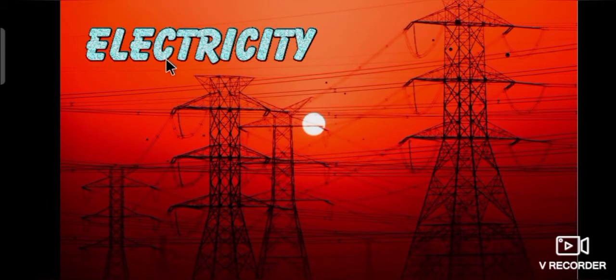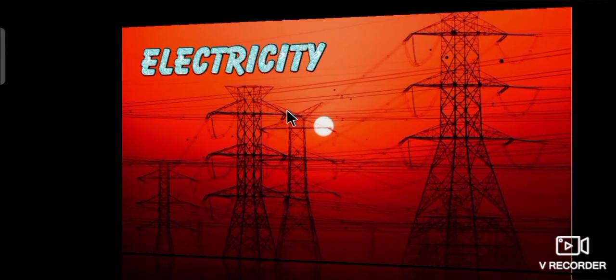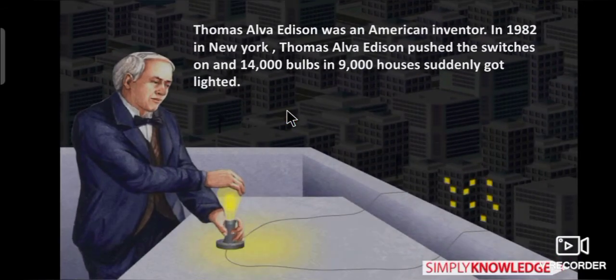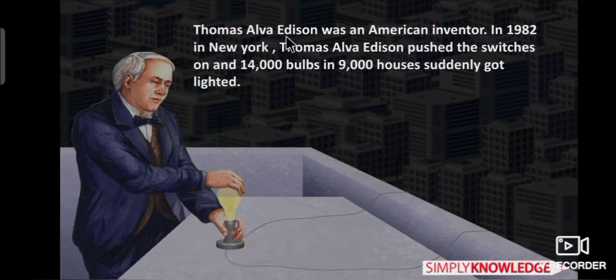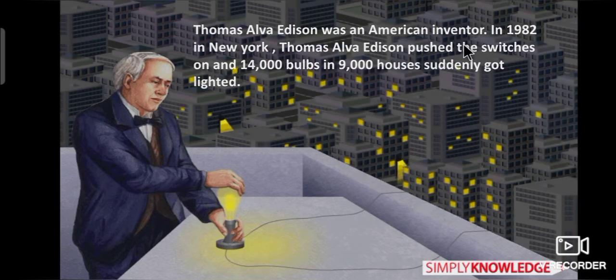Now, we will study electricity. Do you know, children? Thomas Alva Edison was an American inventor.